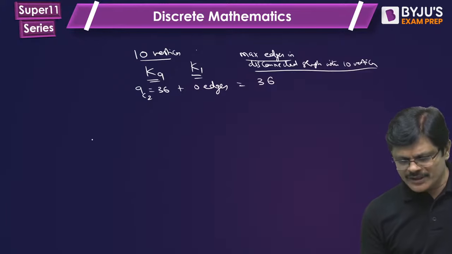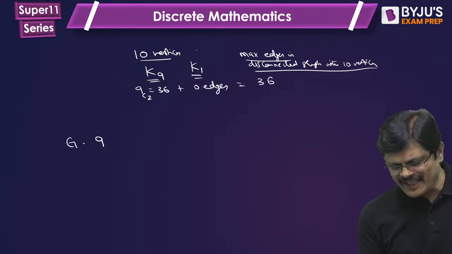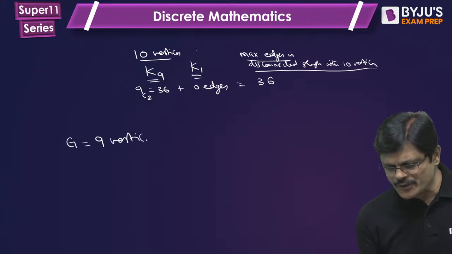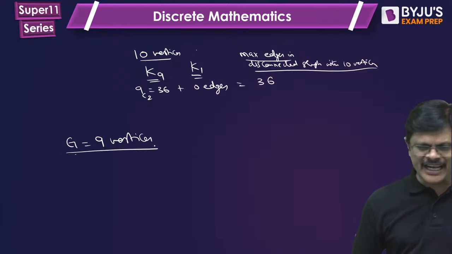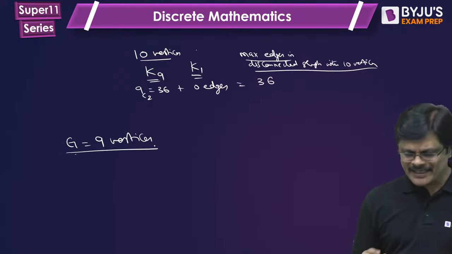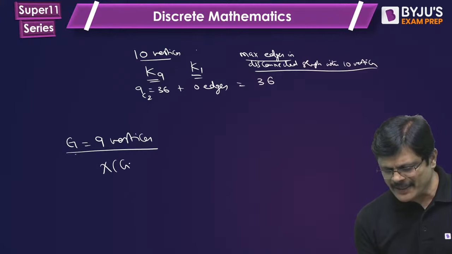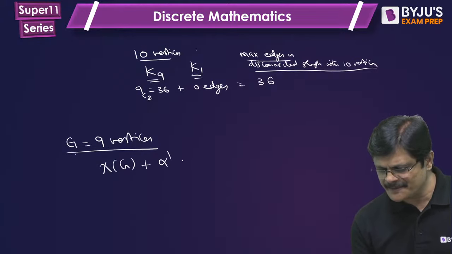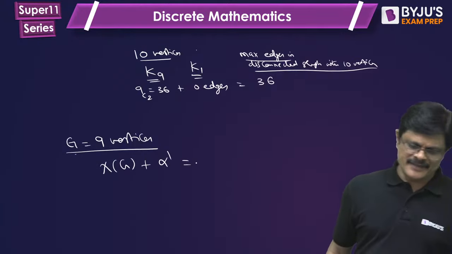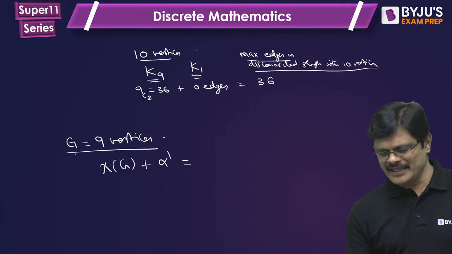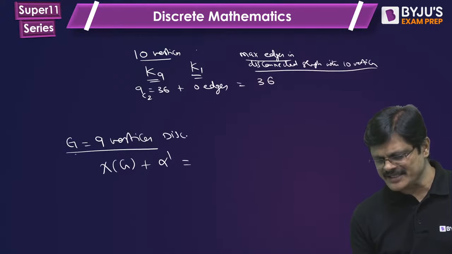Suppose the graph is having 9 vertices. Can you answer this question? If the graph is having 9 vertices, can you answer this chromatic number plus alpha dash? Same story. Disconnected graph with maximum number of edges.